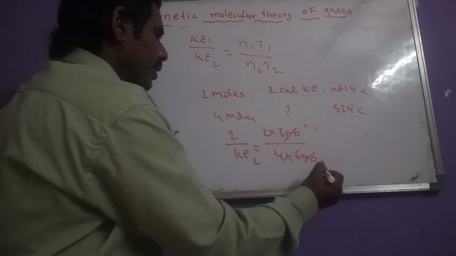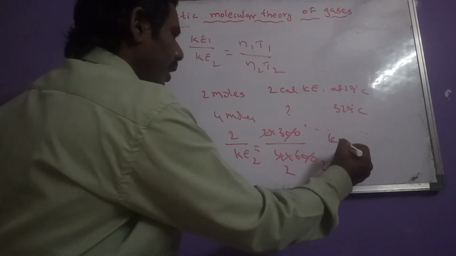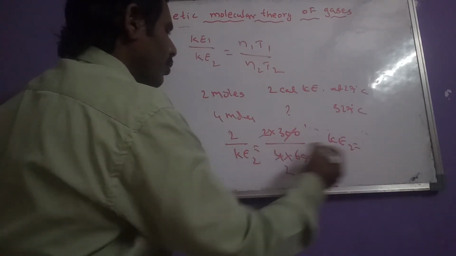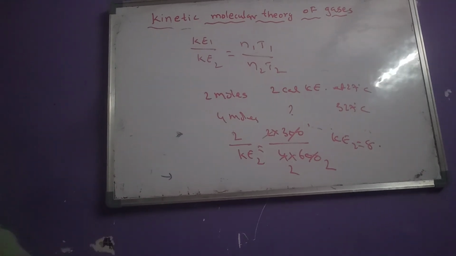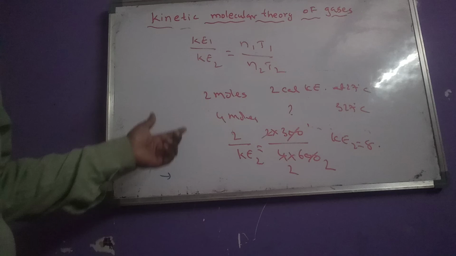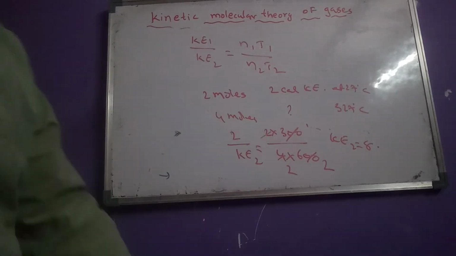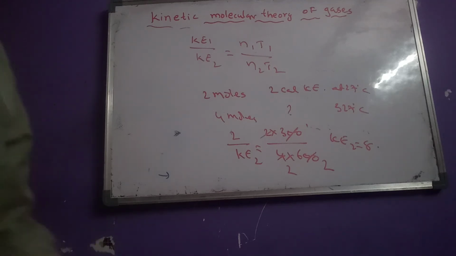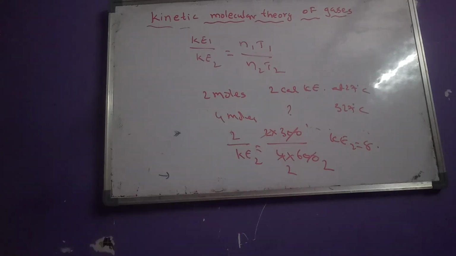So 300 ones are 300, twos are 2, ones are 2, twos are 4. Therefore, the kinetic energy equals 8 calories. Like that, we have to calculate the kinetic energy of that gas for 4 moles at 327 degrees centigrade. So this is regarding the kinetic molecular theory of gases and the calculation of average kinetic energy.